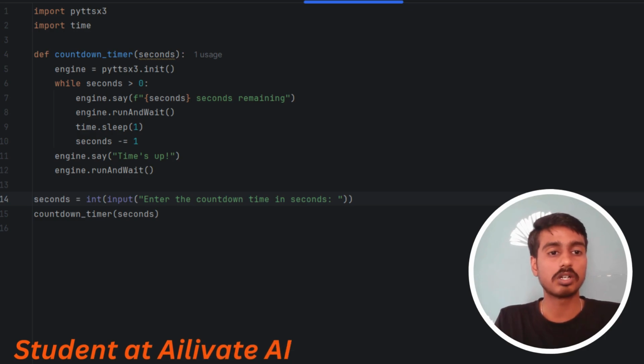This will speak out loud through voice. If I give input like 4, this line will say 4 seconds remaining, 3 seconds remaining, 2 seconds remaining, 1 second remaining, time's up.